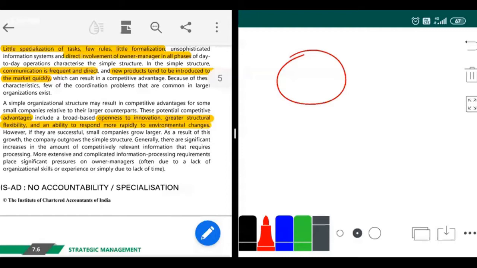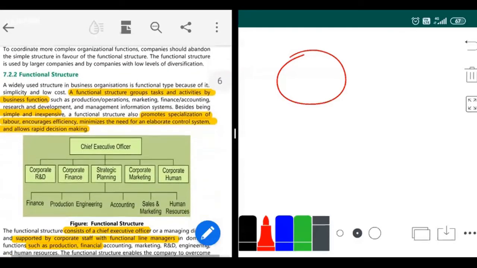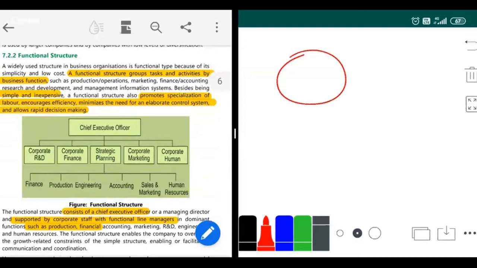Okay, so what are the disadvantages there? There is no accountability. Suppose I run the sari store. I have told one of my employees, go and bring sari from the corner store. I have given them a sari order. Go and bring it from there. What happens is this employee might say, no, I told this employee. No, I told this employee. He didn't bring. He didn't bring. So there's no accountability. If there's a person who is fixed that he must do this work only, then accountability will be there. Here there is very low accountability and low specialization. I already told you that. Okay, simple structure. I hope it's clear.